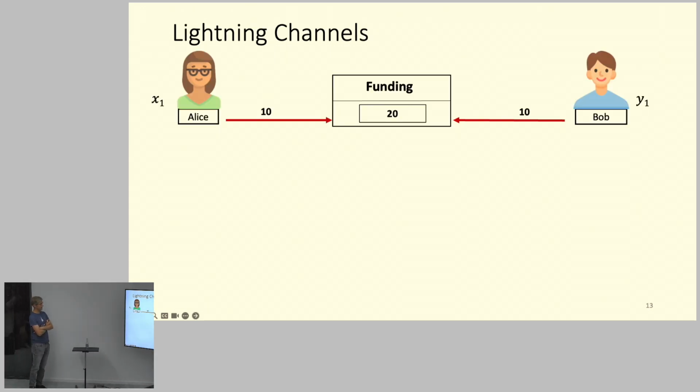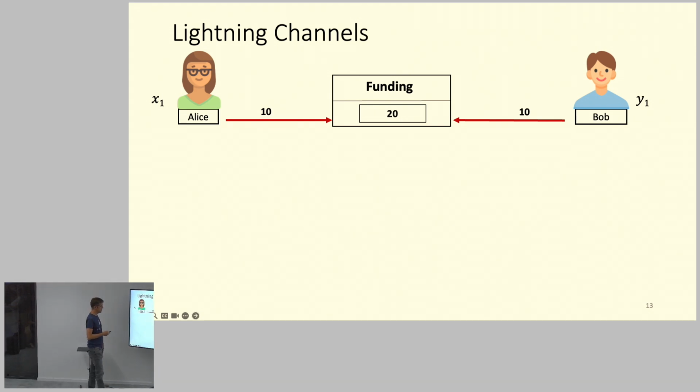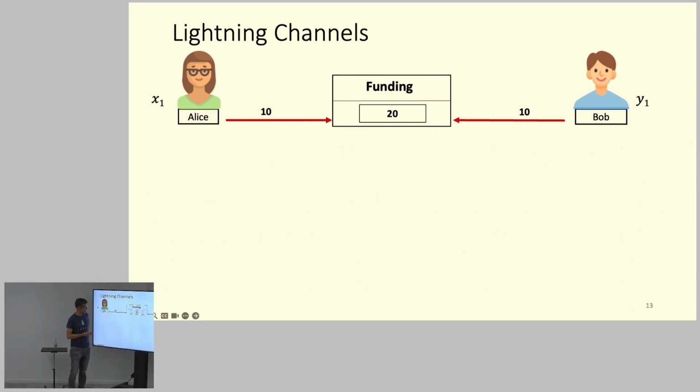So in Lightning channels, this is implemented. I mean, this was the functionality, what I just explained. And now how this is instantiated, without going much into detail: there's a funding transaction where Alice and Bob use some multisig to create this funding transaction. And now they have control over this with 20 coins.